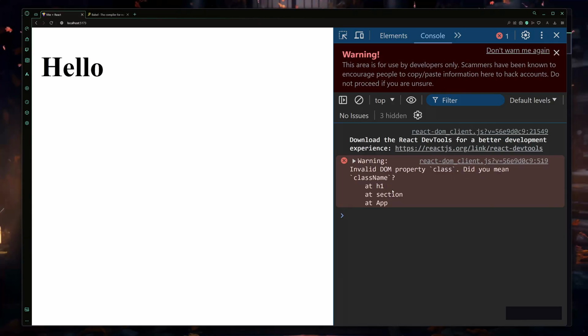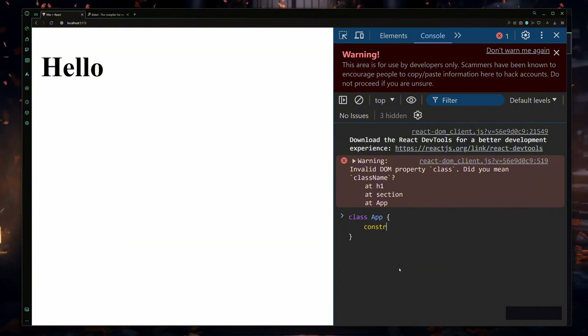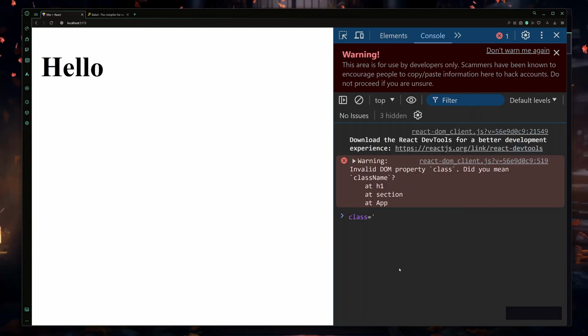Because our JavaScript compiler will now think that you're defining some sort of a class. As we learned in the OOP section, like object-oriented programming section in our JavaScript course, JavaScript will think like you are defining some kind of a class, and like the polymorphism, inheritance, and all of that concept that we learned. Okay, so JavaScript will think that you're defining that class, but we are not defining that class. We are just providing a class to our element.